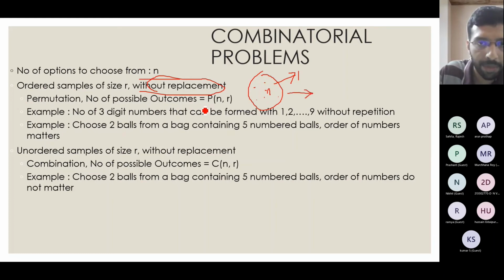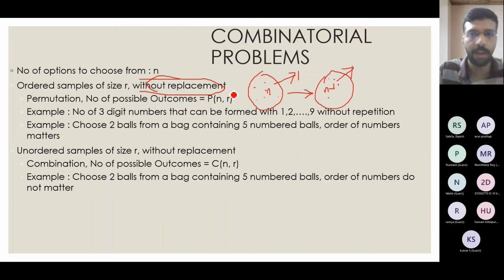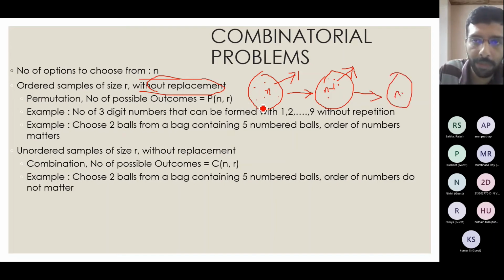While taking the next sample, I have only n minus 1 elements in this set, and from that I again take one. Next time I will have only n minus 2 elements, and from that I take one. That is what I mean by ordered samples of size r without replacement.